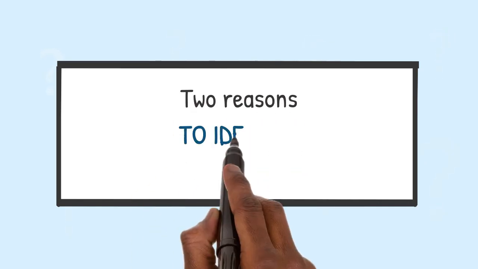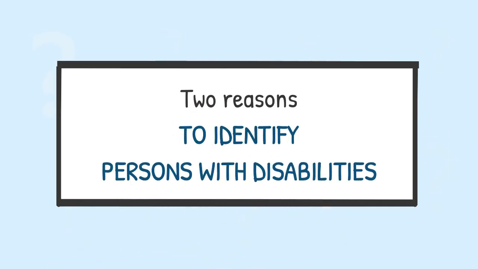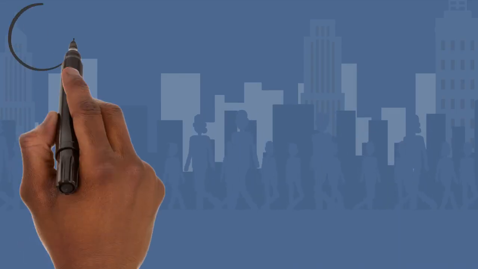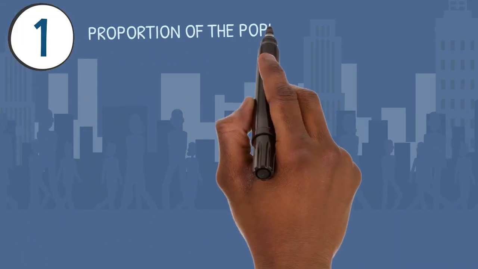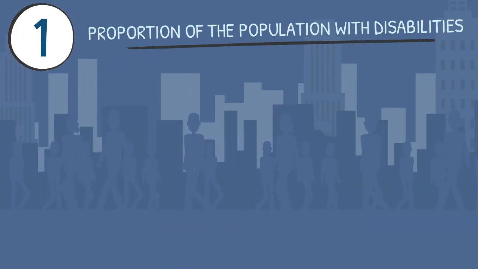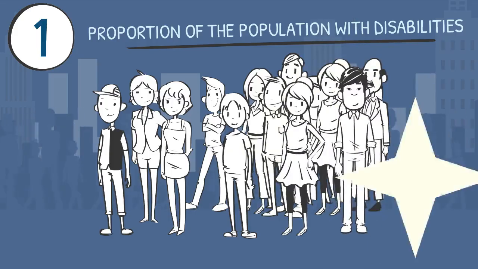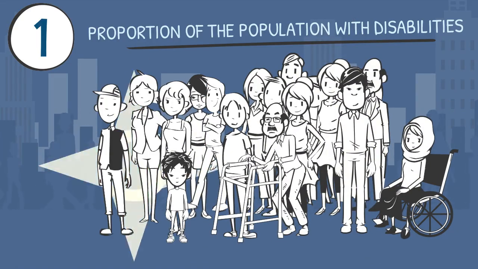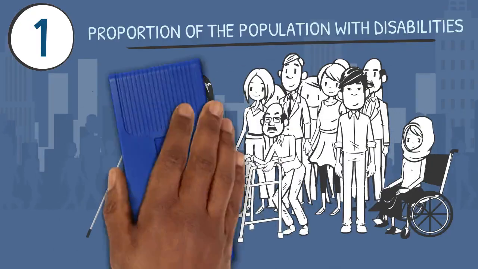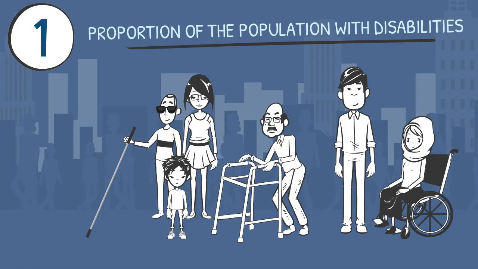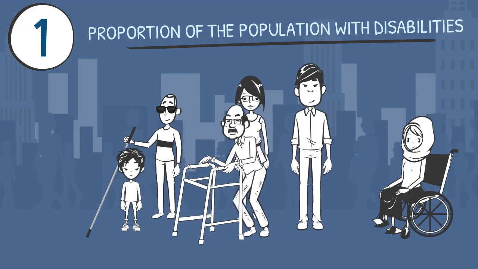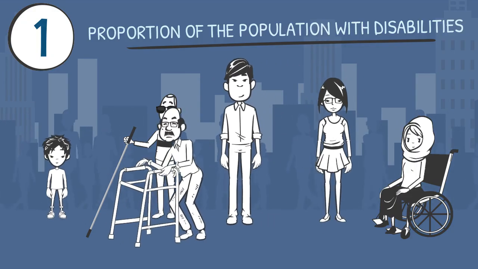There are two reasons why we need to identify persons with disabilities. The first is to know the proportion of the population with disabilities so that we understand the potential scope of policy needs and impacts. It is also important to know if the disability rates are different for people of different ages, genders, regions, ethnicities, and other characteristics.